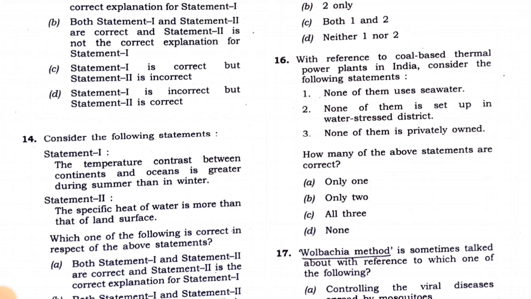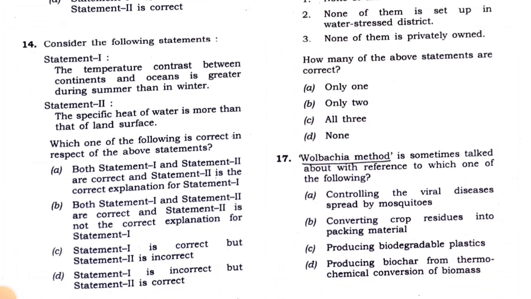Maybe it is purified before use, but seawater is used in thermal power plants which are set up on the sea coast. So all the three statements are wrong. So the option will be 16D, that is, none of the statements are correct.